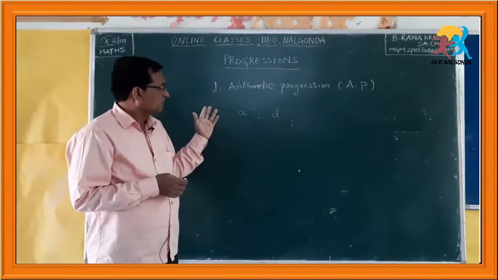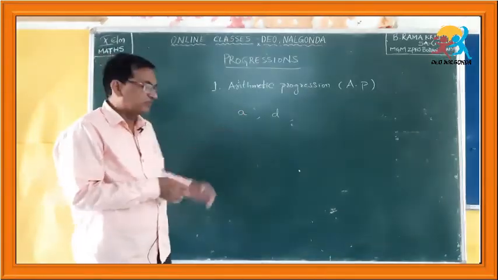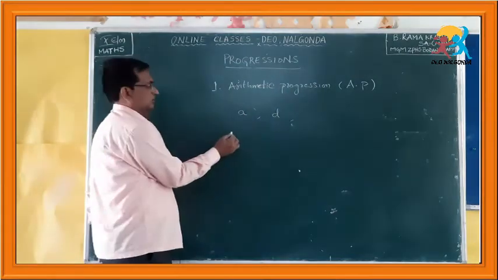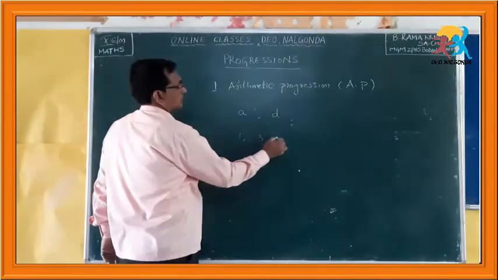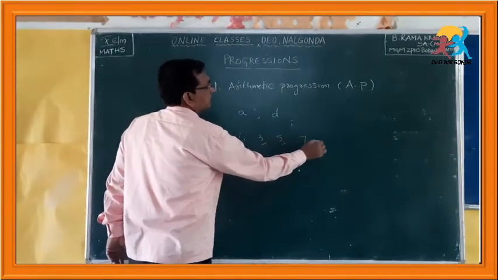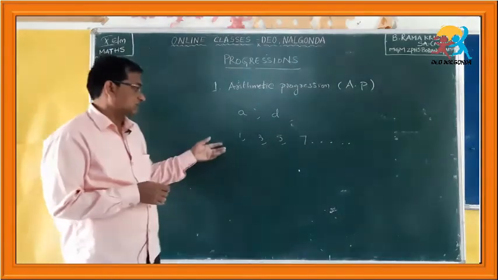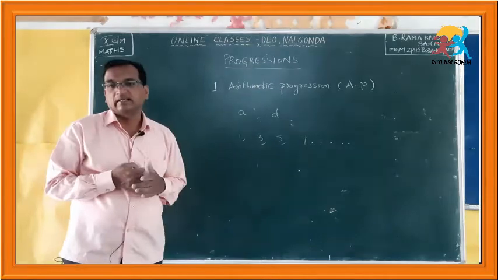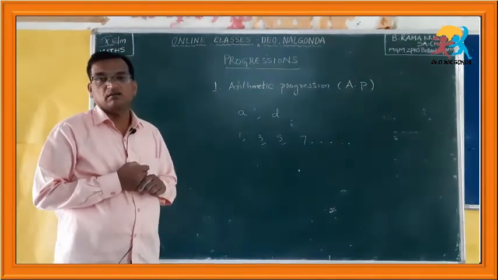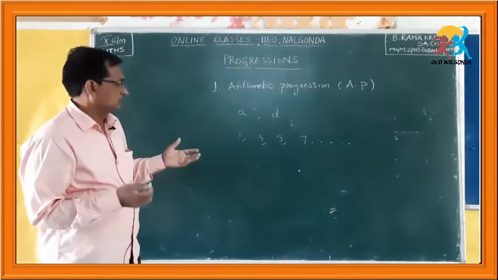Next, we think in another way. Suppose you are given a list 1, 3, 5, 7, like that, and somebody asks you to check whether this is an arithmetic progression or not. How do you do that? Simple.